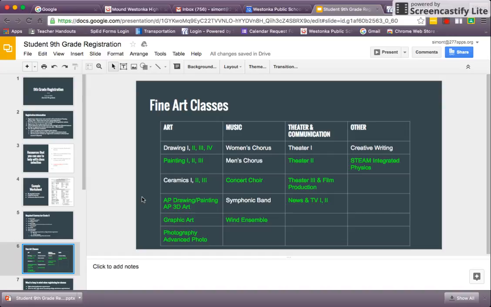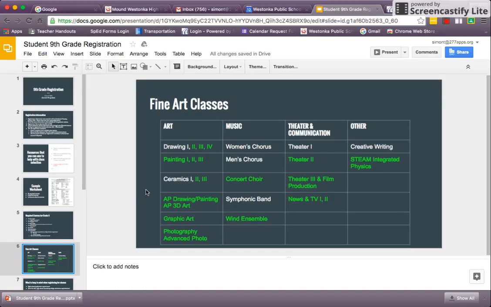This page just gives you an idea of fine art classes and what you could take to satisfy that art requirement. The courses highlighted in green pertain to classes that need a prerequisite, or a class you need to take before you take that course. So obviously, if you're going to take drawing 2 at some point, you need to have taken drawing 1.